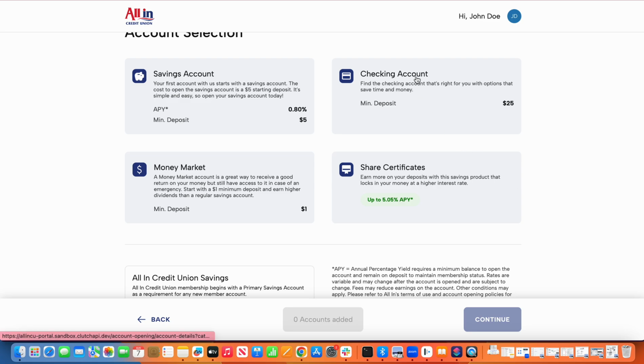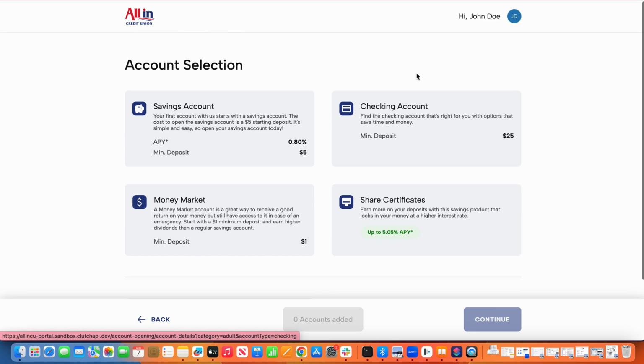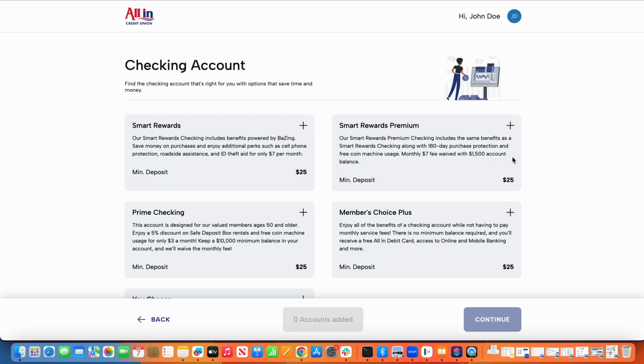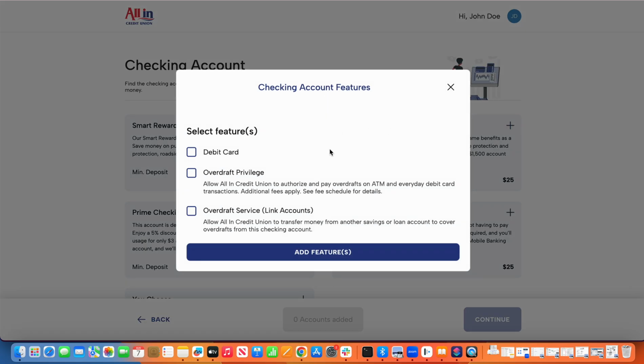The system will automatically do that for me for, again, those net new members. Now, as I choose this particular product, effectively, you'll see on the following screen that I'm now shown all of the different options that fall into that category. And so I'll choose our Smart Rewards Premium account. And again, I'll be shown all of the features that are available for that specific type of account.